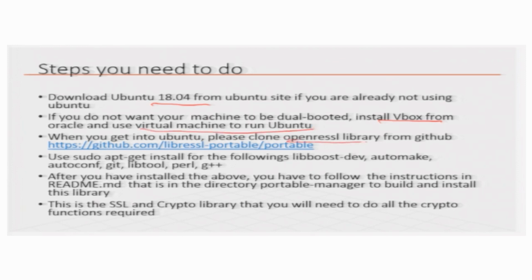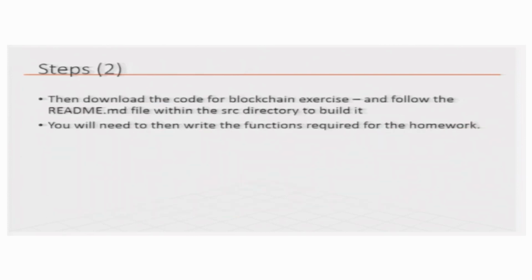Then clone the OpenSSL library from GitHub, and install the various libraries: boost library, automake, autoconf, etc. Once you have installed all this, there is a readme.md file which you have to view to see how to build and install the library, and this is where you get all the crypto functions that are required. Then you download the code for the blockchain exercise from the platform that we will be putting up, and follow the readme file within the source directory to build it.